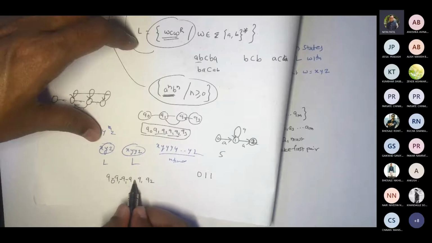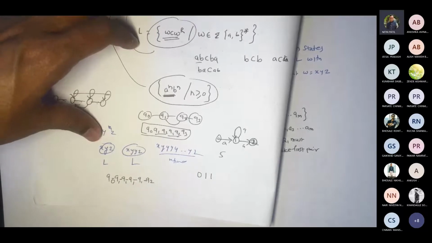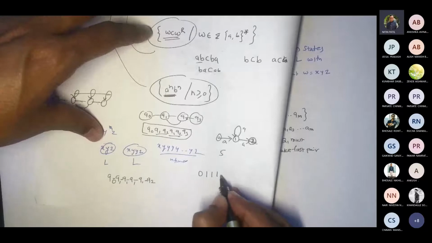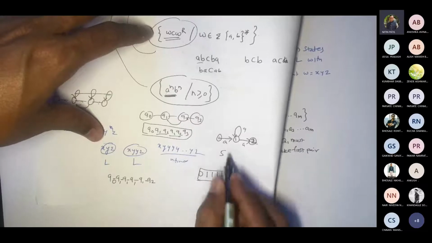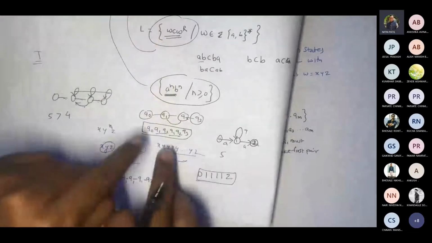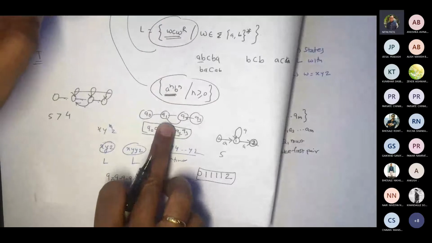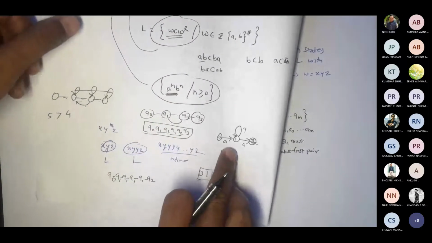Length 1, 2, 3, 4, 5. Correct. So I should get it like this: 1, 1, 1, 1, 2, 3, 4, and then 2. So this will give me length 5 for this. I may have some situation like this, or I may have some situation like this too.